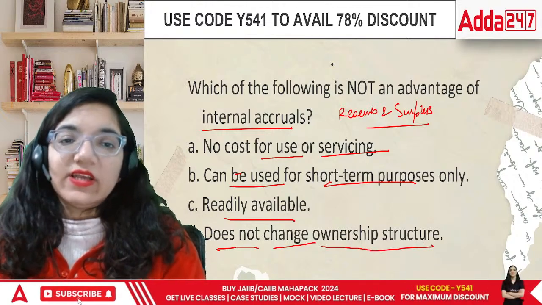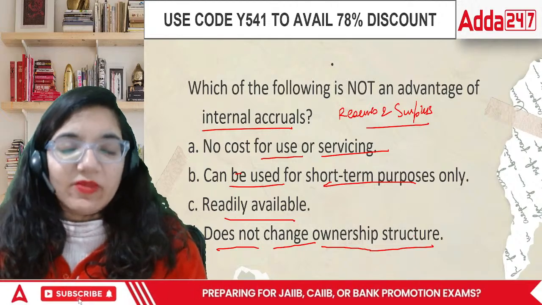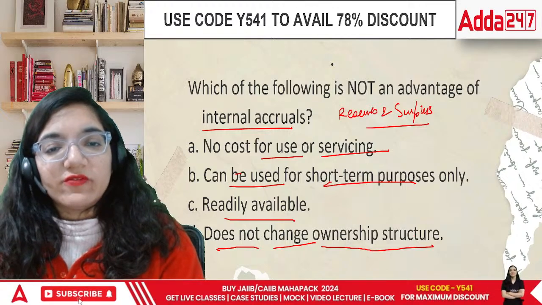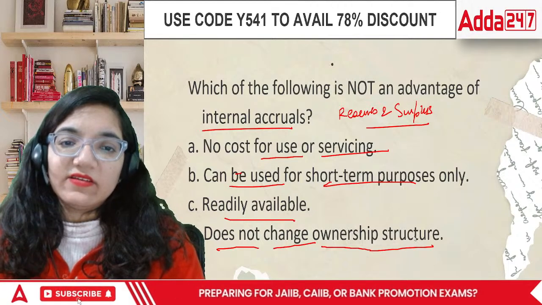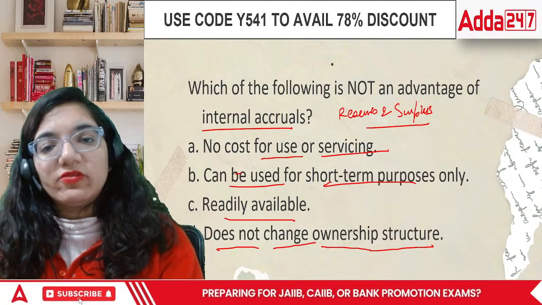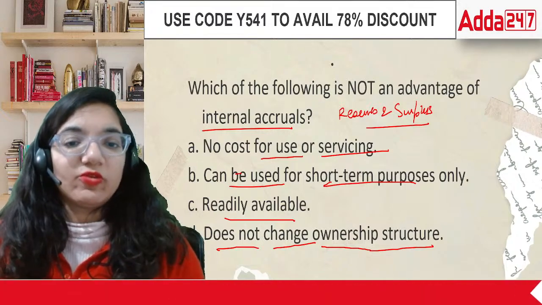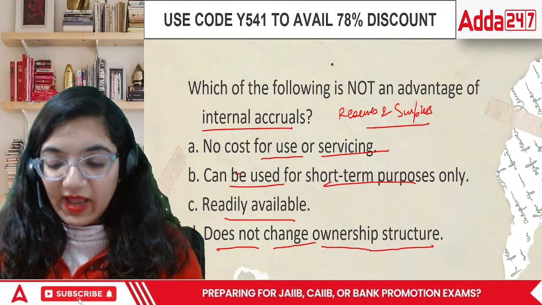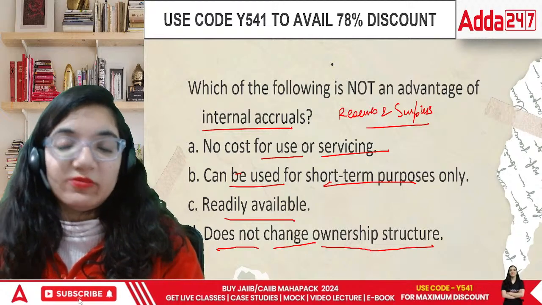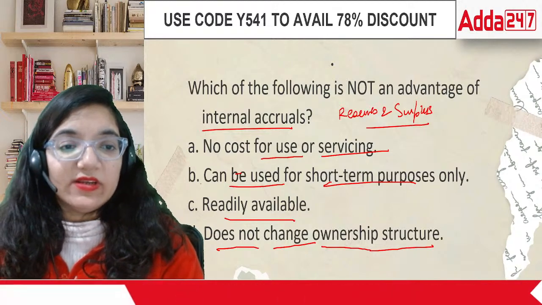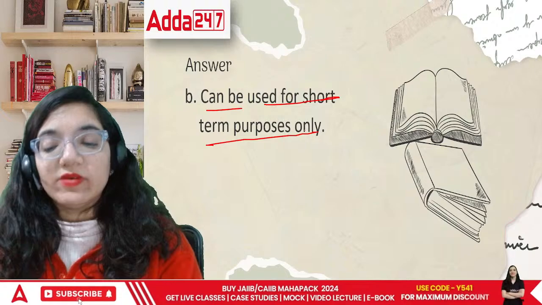What happens with this? Which of the following is not an advantage? This is a negative MCQ. It talks about no cost of using or servicing. Technically, that's our savings, so we can say that. Then, when we talk about can be used for short term purpose only, our savings can never be limited to only short term or only long term. The savings that we are having is to meet the emergencies of an organization. So, when we talk about a normal emergency, it's never a short term or a long term one. So in this case, the answer would be B. It can be used for short term purpose only.